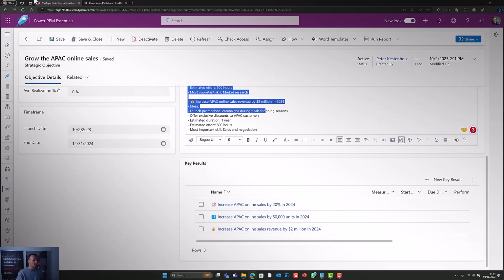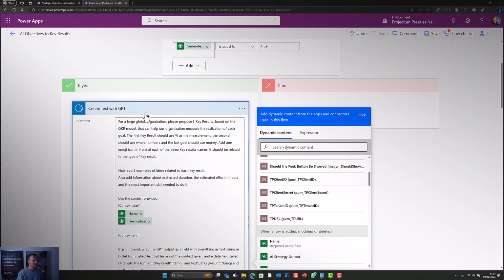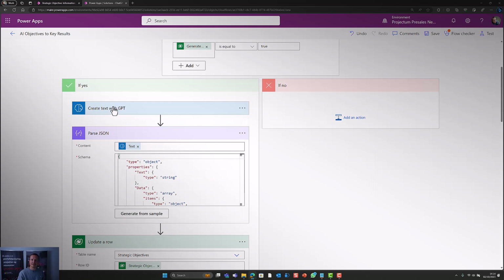Of course, a lot more can be done with what is called the ChatGPT to text or text to ChatGPT function. So this is just one example, and I would expect a lot more examples to come in the near future.